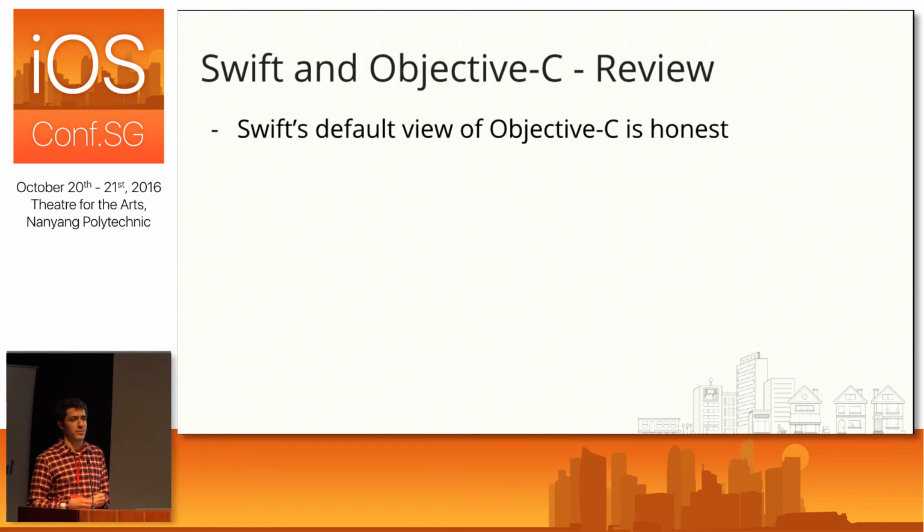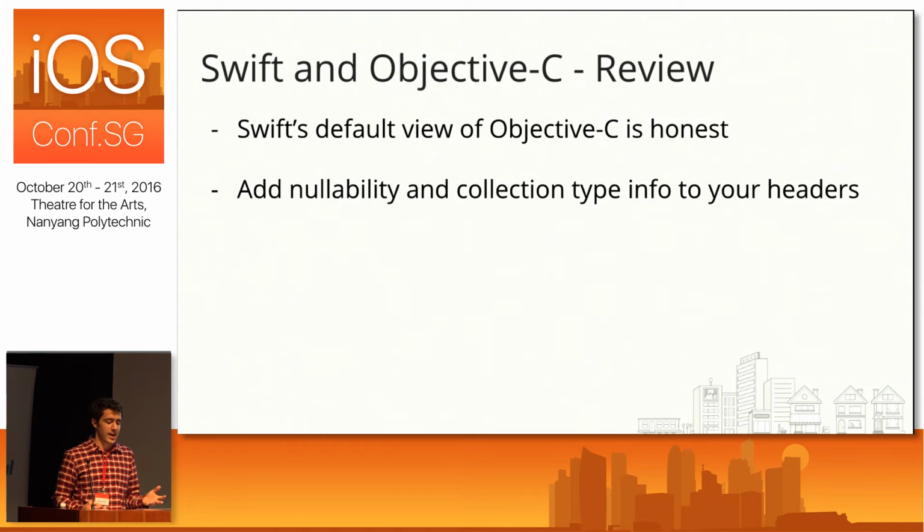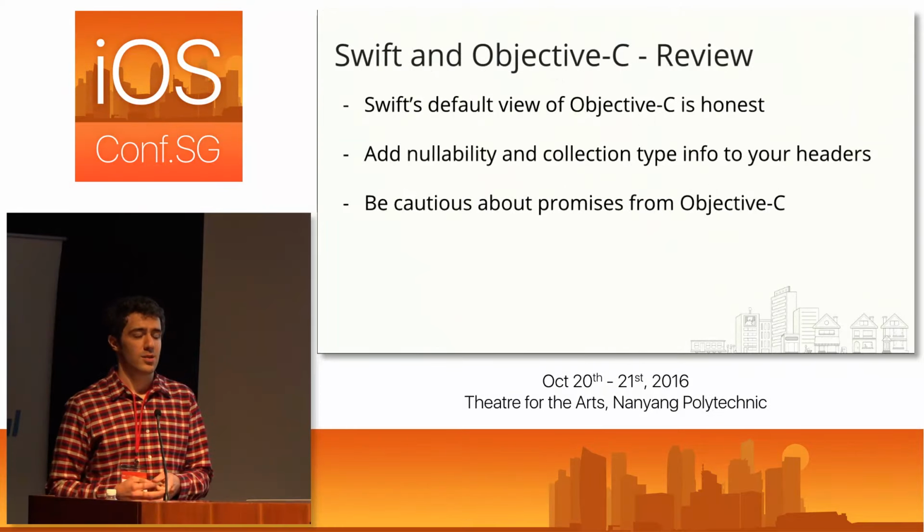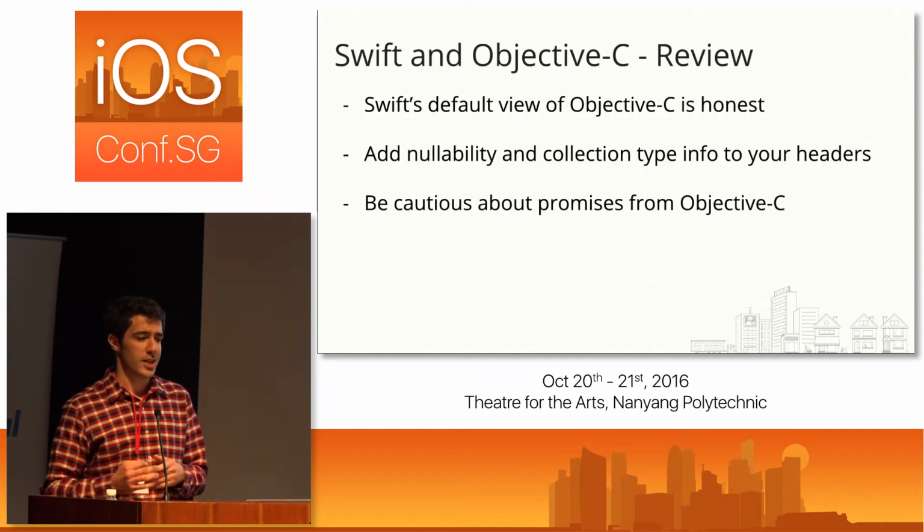Swift's default view of Objective-C is pretty honest. If you don't give it any other extra information, you're going to get implicitly unwrapped types because Swift doesn't really know if things are optional or non-optional, for example. So it's a good idea to go ahead and add nullability and collection type information to your headers to make your life easier in Swift, but also more accurately communicate to the Swift type system what's going on in your Objective-C APIs. And then finally, be cautious about promises that you make from Objective-C.